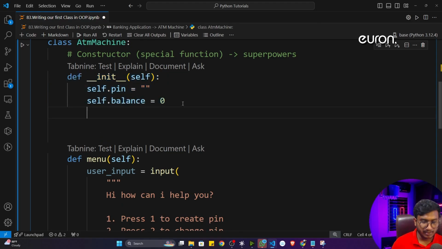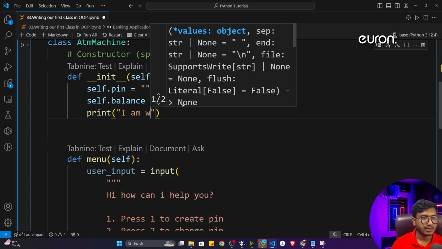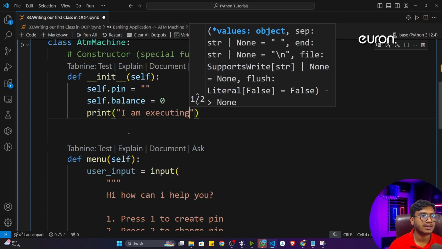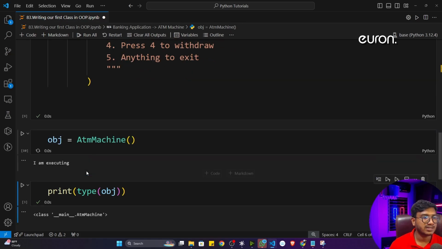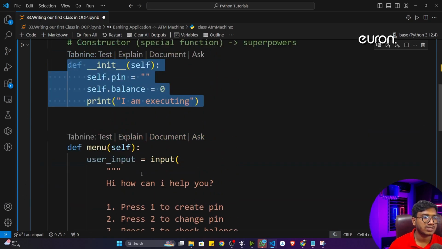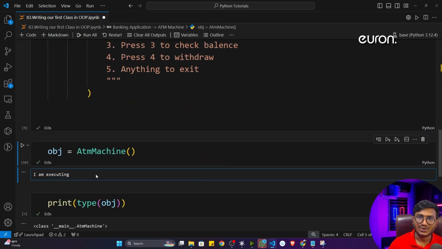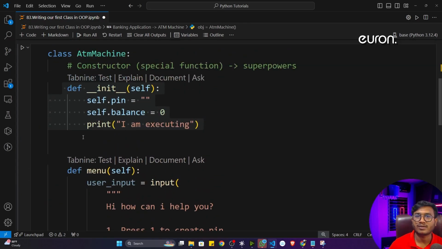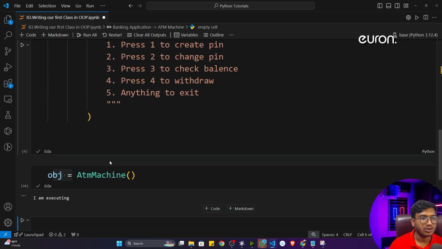Let me show you. Let's say I give a print statement here, print, let's say "I am executing". Okay, let's say this is the message. Now see, whenever I am initializing my object, you will see this message, I'm executing. See, I'm not calling this constructor function anywhere, this special function, still it is executing automatically. That's why we call it a special function, and it has some superpower. Superpower means it can call itself. I don't need to call it. Automatically this function will be executed whenever you define the object of that class. I hope it is clear.